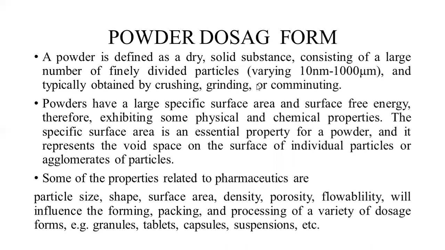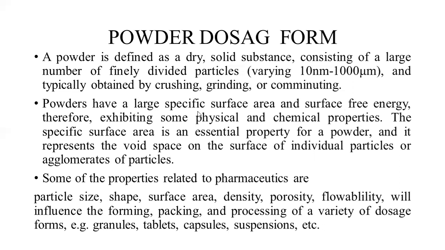So simply we can say that powders are solid dry substances that contain varying size of particles, and they range from 10 nanometer to 1000 micrometers. Powders have large specific surface area and surface free energy, therefore exhibiting some physical and chemical properties.